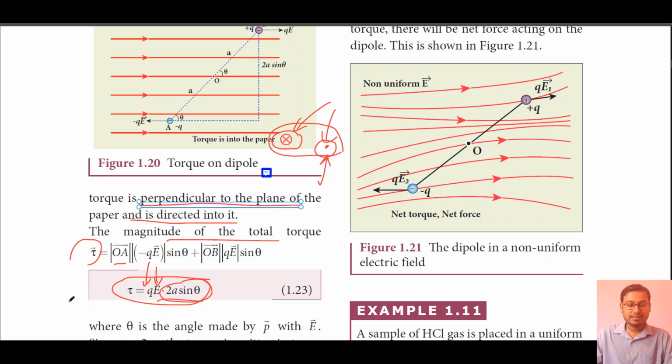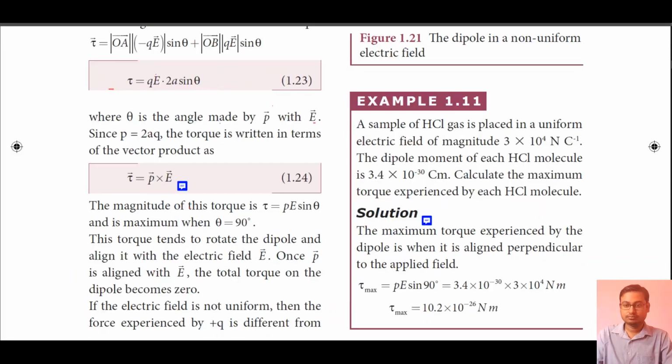So this is the total torque, and theta is the angle made by the line joining AB and the uniform electric field. Here theta is the angle between vector P and vector E. Fine. We know that very well that P is equal to 2 into a into Q.